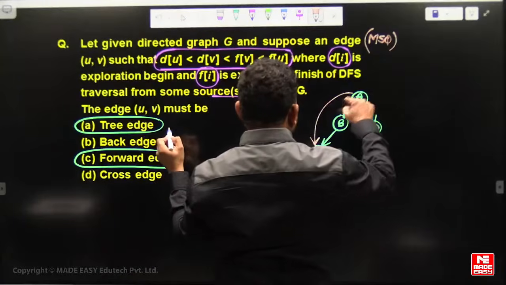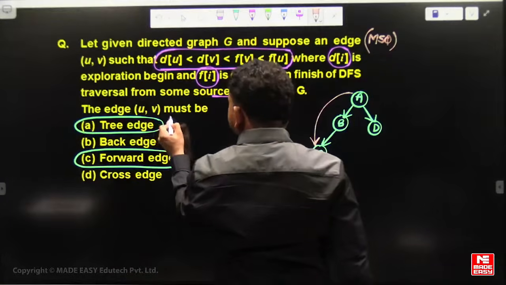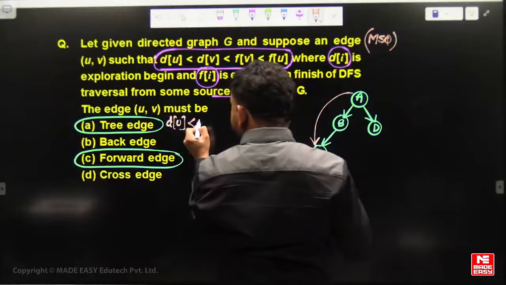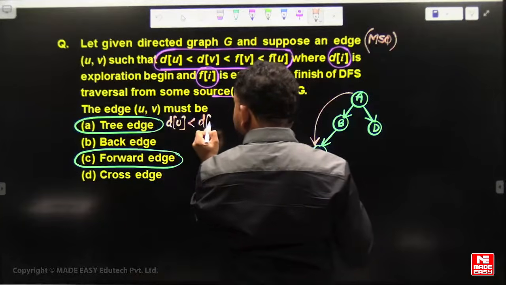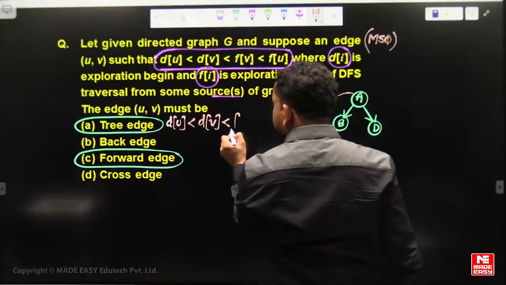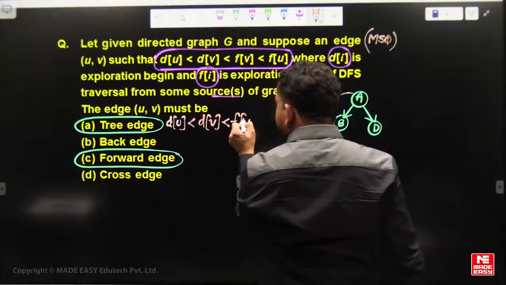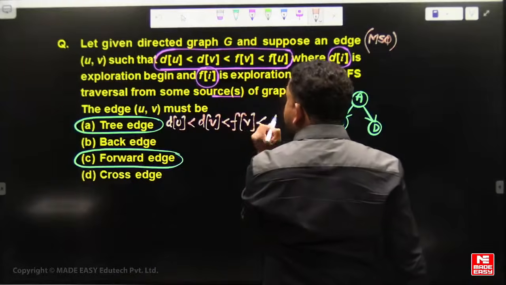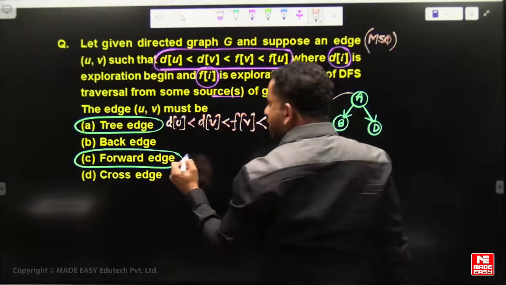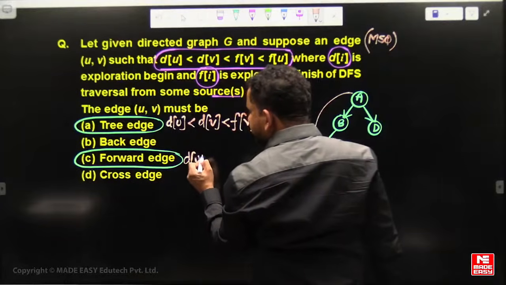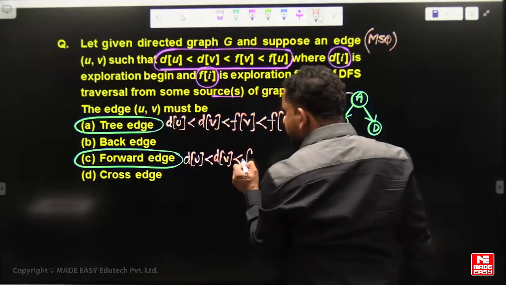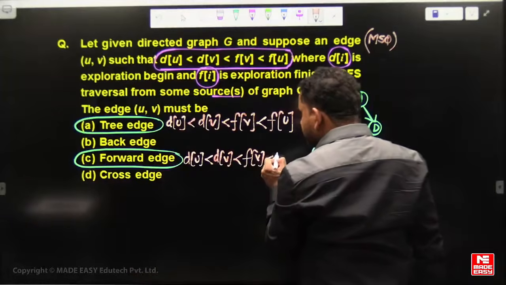That means if U and V, if it is a tree edge, U begins and then V begins: discovers U, discovers V, and after that finishes V first, and then backtracks and finishes U. The forward edge is also the same: discovers U and discovers V, and finishes V and finishes U.